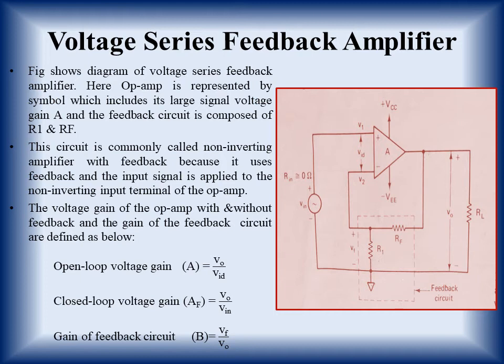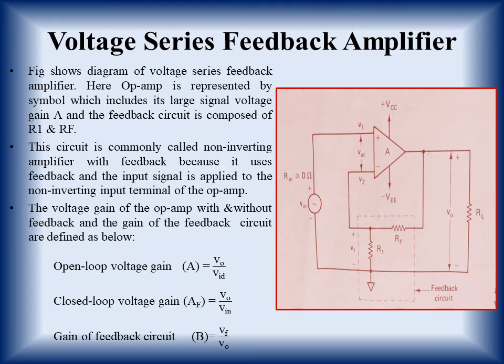This is defined as VO upon VIN. Third is the gain of the feedback circuit, or we can say the feedback factor. This is depicted by capital B and it is defined as VF upon VO. VF is the output voltage that is fed back to the input, or we can say the feedback voltage, upon the output voltage. So these are three basic definitions, and then we'll discuss one by one how they are being used.